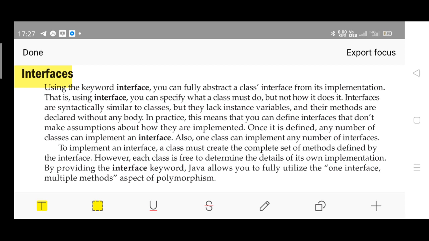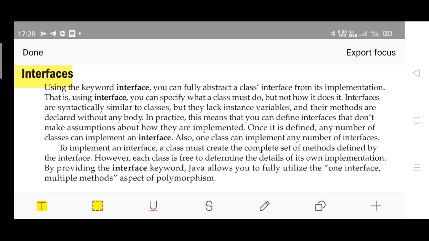Please try to understand: an interface is similar to a class, but the most important thing is that an interface will not have objects. For classes you can create any number of objects, but interfaces cannot have objects. Interfaces can be implemented, classes can be extended. Classes can be extended using the keyword extends, where we simulate a parent child relationship, a hierarchy. But with respect to interfaces, we call it implement. Interfaces can be implemented but not extended.